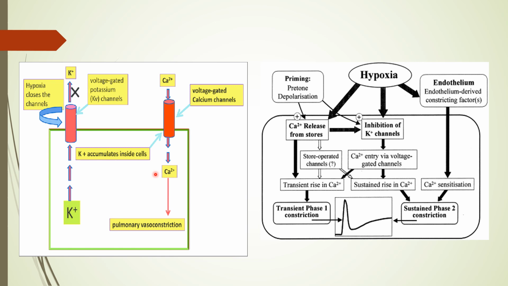nitric oxide. We know that nitric oxide is EDRF, or endothelium derived relaxing factor. It helps in vasodilatation. So as the activity of the oxygen sensitive potassium channel is reduced, that will cause inhibition of nitric oxide or EDRF. Whereas the endothelium derived constricting factors will be stimulated by the intracellular calcium sensitization and will result in vasoconstriction in the pulmonary artery.